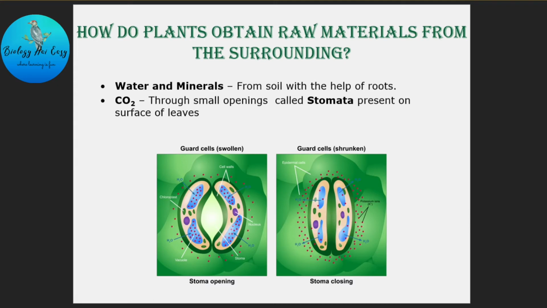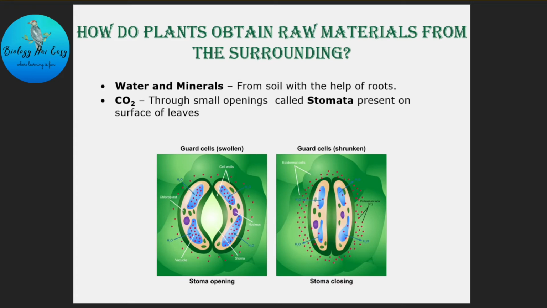In this diagram, you can see that on the left hand side, the stoma, that is the small opening, is open and it is actively participating in the transpiration process as well as in the gaseous exchange process, whereas on the right hand side the stoma is closed, so it isn't participating in transpiration or gaseous exchange. So I think it is clear to you how plants obtain raw materials from the surroundings.